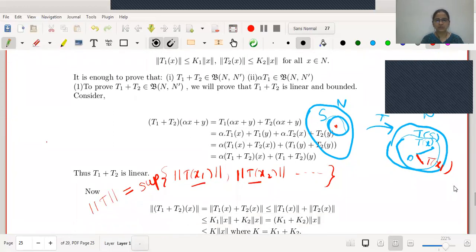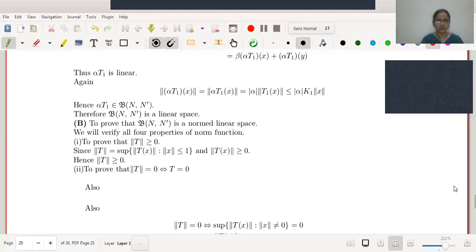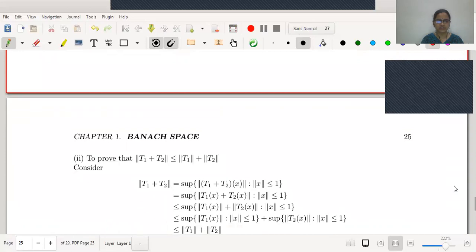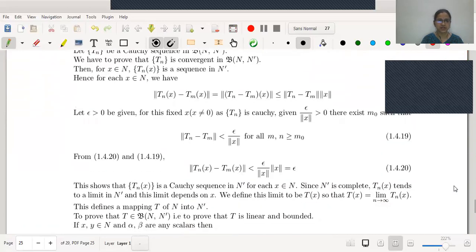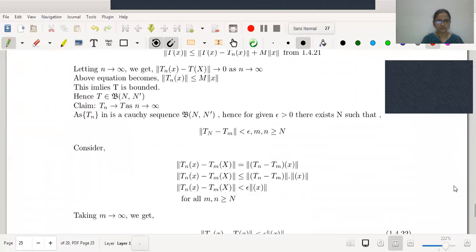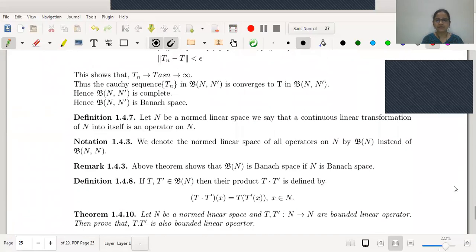Okay, coming to the next important theorem we want to prove today: the product of two continuous linear transformations is again a continuous linear transformation. Before that, there is one important definition, regarding an operator. Till now we have seen the continuous linear transformations, the mappings we have considered from N to N dash.